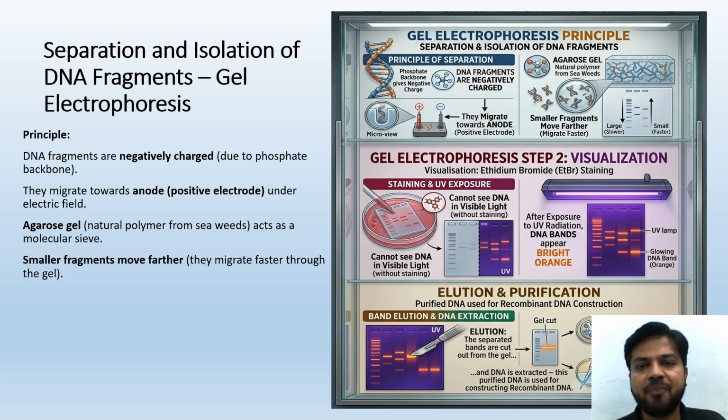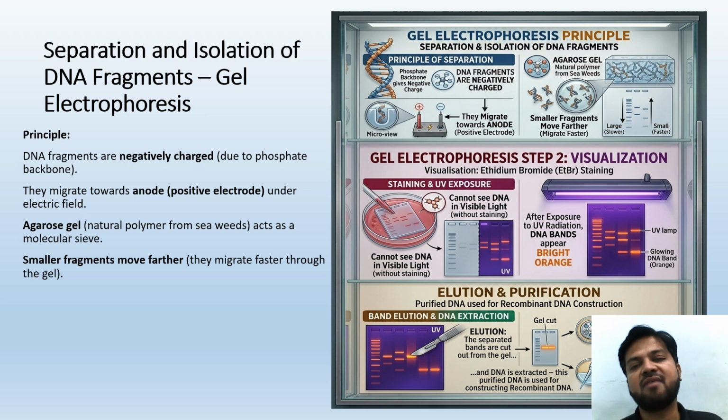Okay, so separation and isolation of DNA fragments. The principle of separation is that DNA fragments are negatively charged because of the phosphate backbone. So they migrate towards the anode, the positive electrode. Now, when we filter the fragments through the agarose gel, because it acts as a sieve, obviously the smaller fragments move farther and migrate faster, and the larger will be slower. And that's how you are going to separate the fragments.